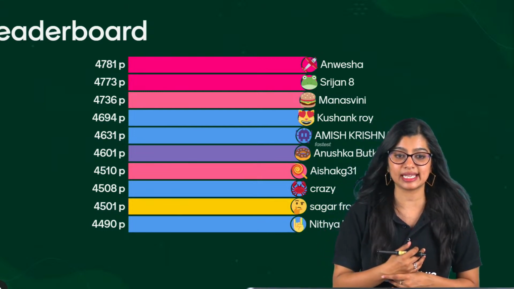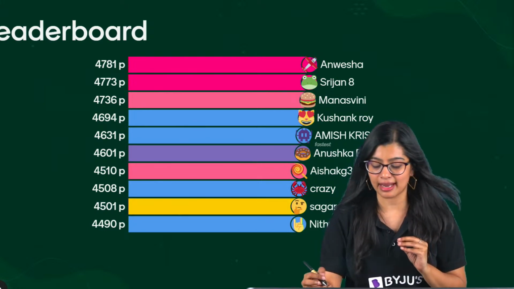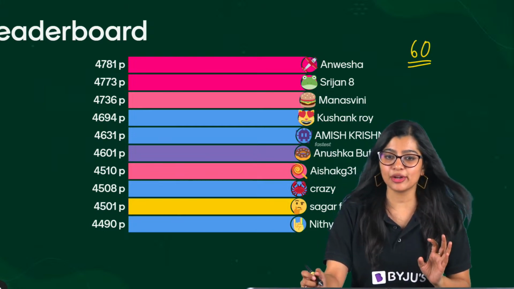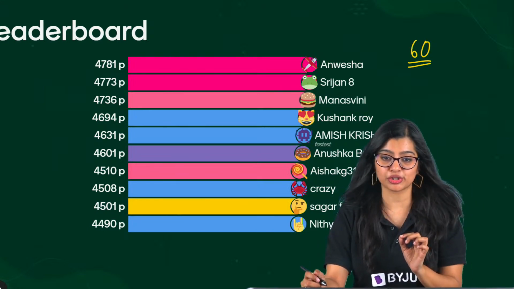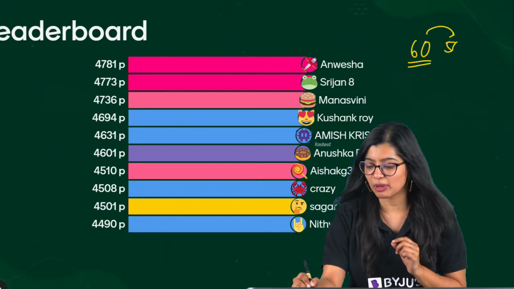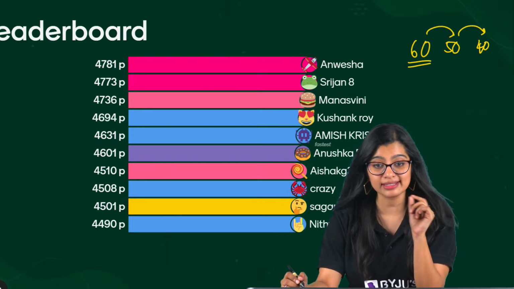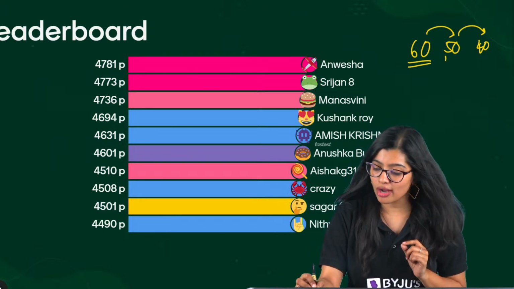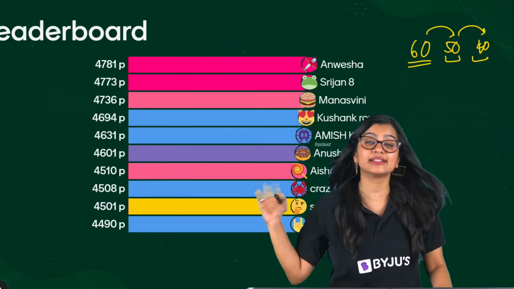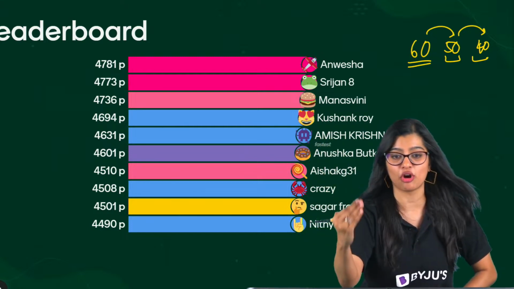12th place ma'am, 68th. Don't worry. See, whatever your rank is right now, please make sure that you write it down. Now what I need you to do, this is what your focus should be and this is what progress is. From 60, aim to at least become 50. From 50, move to 40. Then that is progress that you are making, right? So constantly go ahead and look at whether you are making progress today. It is not about being number 1, but also always becoming a better version of yourselves.